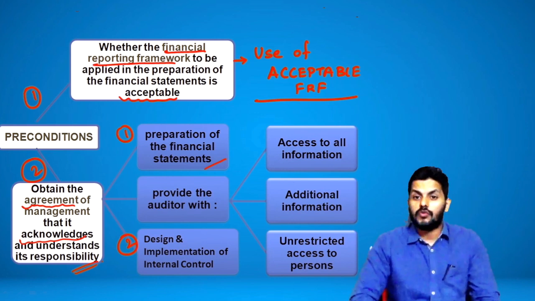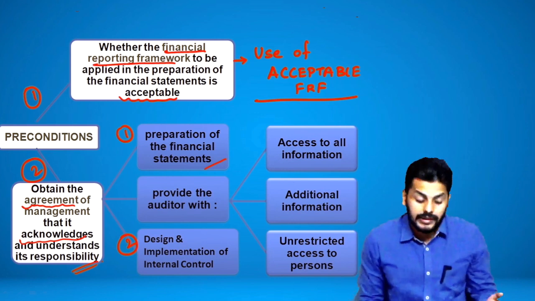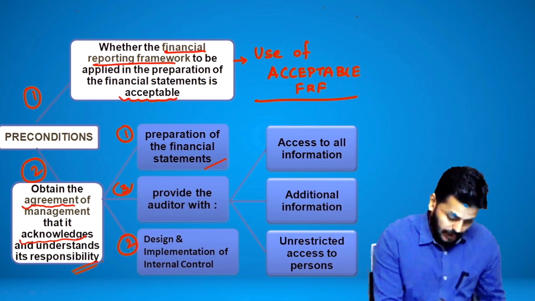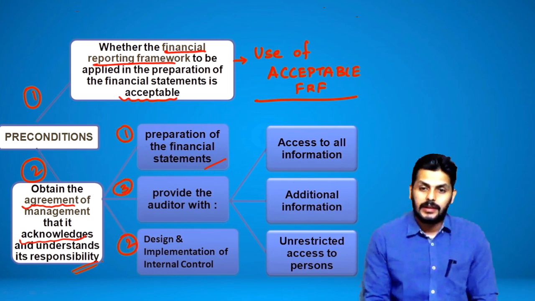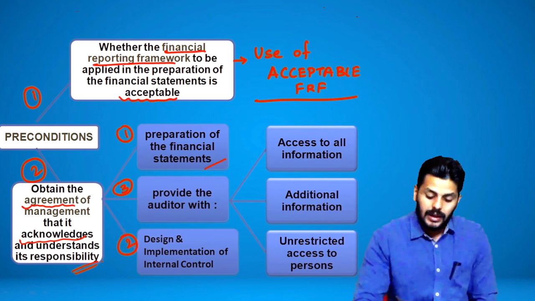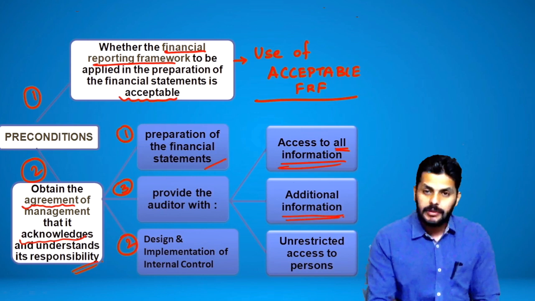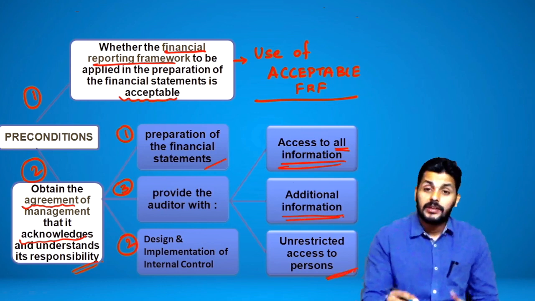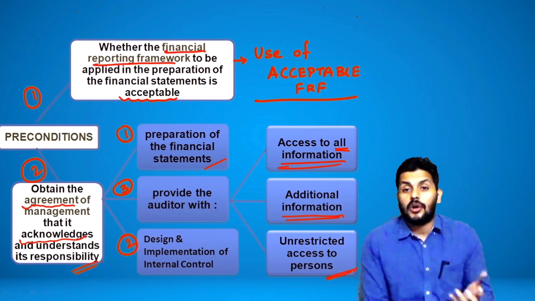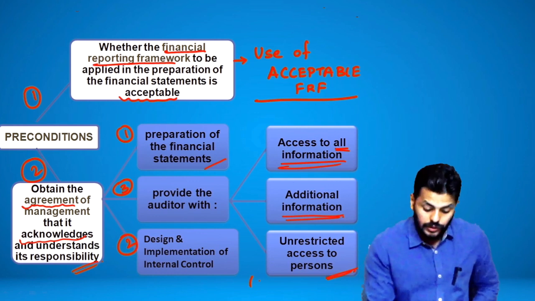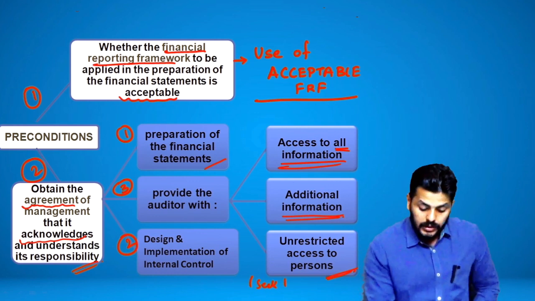Along with that, because we are now doing the audit, who will provide us all the evidence? That is also management, where the third responsibility of management is to provide the auditor with access to all information, access to additional information, and unrestricted access to persons within the entity from whom the auditor seeks to obtain audit evidence. So this is only the person from whom you seek to obtain audit evidence.